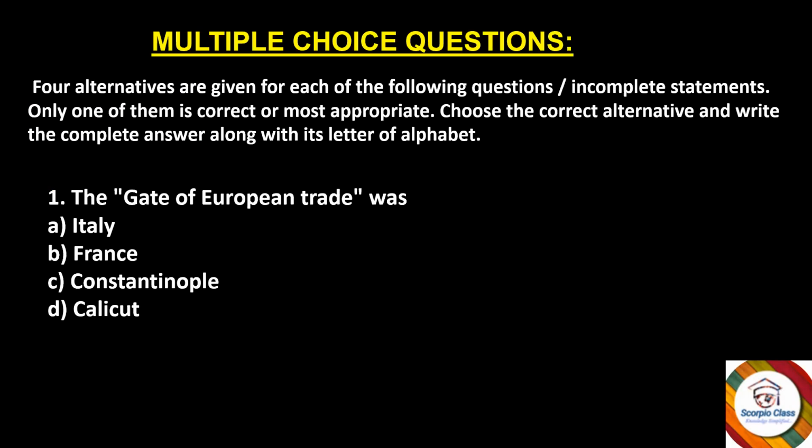Here we have multiple choice questions where 4 alternatives are given for each of the following questions or incomplete statements. Only one of them is correct or most appropriate. Choose the correct alternative and write the complete answer along with its letter of alphabet. These are a few important questions. Let's start. First one, the gate of European trade was Italy, France, Constantinople, or Calicut? The right answer is option C, Constantinople.